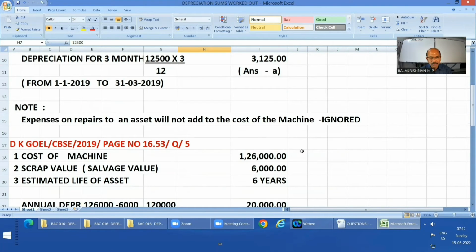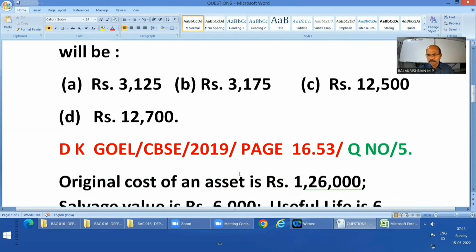Here, the most important thing you have to keep in mind is that expenses on repairs to an asset will not add to the cost of the machine. It should be ignored. It's just plain revenue expenses. It should not be considered at par with installation expenses or freight for procurement of the asset. So they'll include unwanted information like this. You should develop the knowledge to ignore it. So that's over. Now let us take up question number 5.